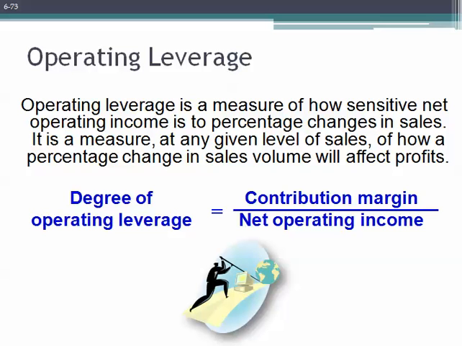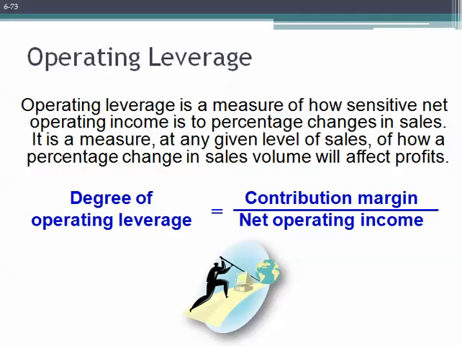The same thing is true with automobile companies that have a very large fixed cost associated with each model of car, in terms of research and development cost, and in terms of plant and manufacturing cost, and so they need a high level of sales to generate sufficient contribution margin to cover their fixed cost. Again, these companies are said to have a high level of operating leverage.